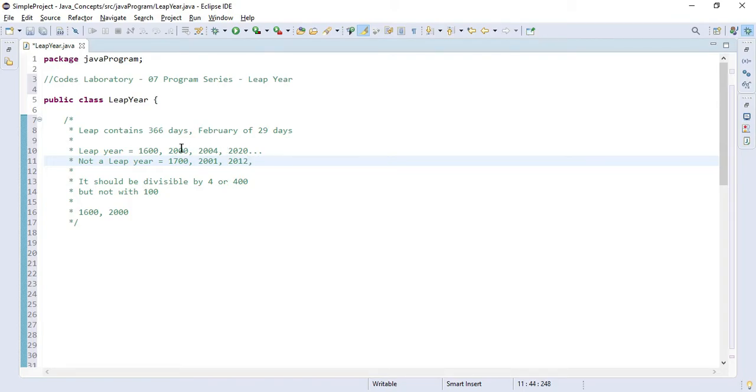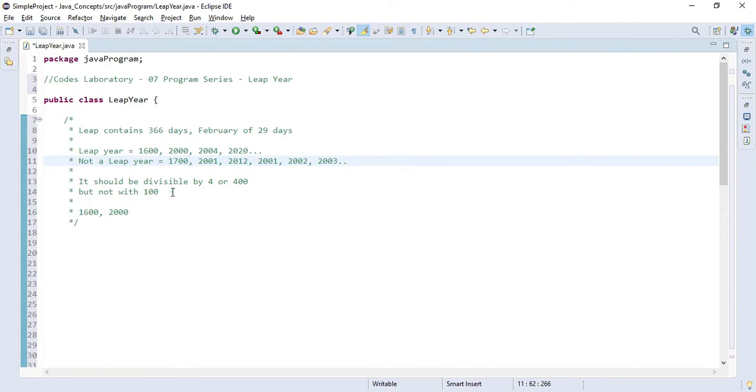Let me give you an example of non-leap years. As you can see, 2000 is a leap year, 2001 will not be a leap year, same 2002 and 2003 will also not be leap years. As you can see, 2004 is a leap year, and after that 2005, 6, 7, all three years will not be leap years. So there is a logic behind this by which we can check it.